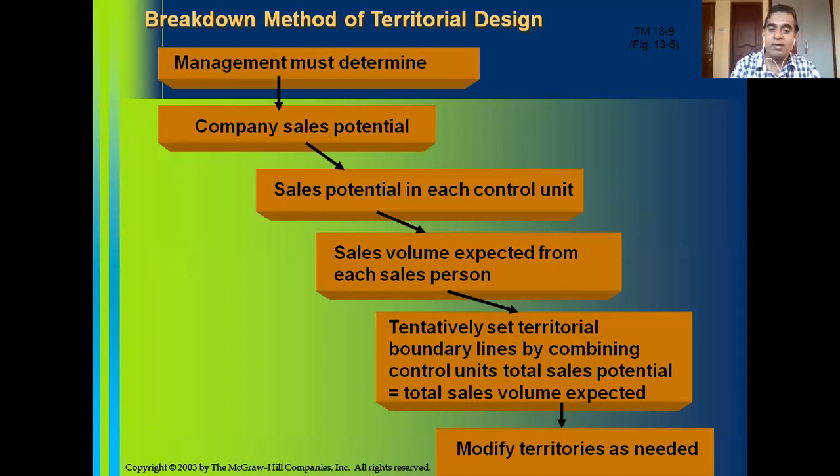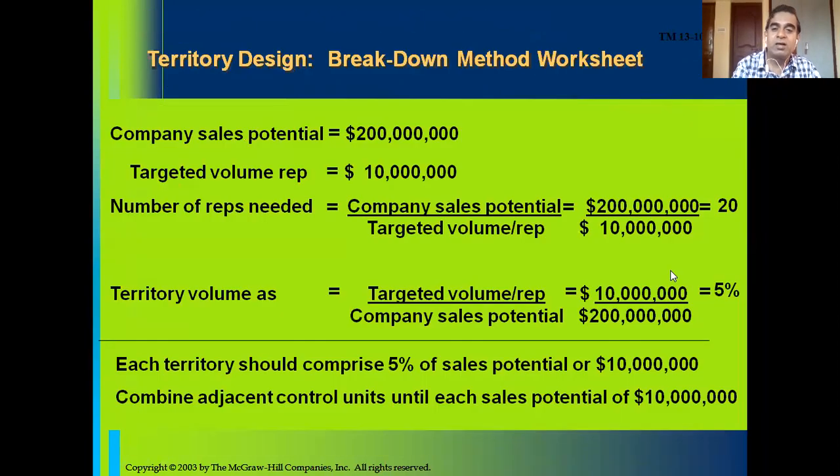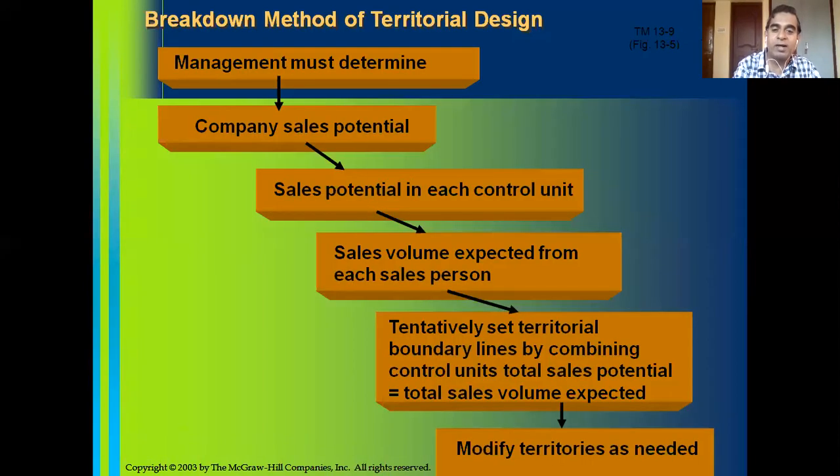Per rep, it is $1 million. That is the targeted volume per rep. So tentatively set territorial boundary lines by combining control units until the total sales potential equals the total sales volume expected.